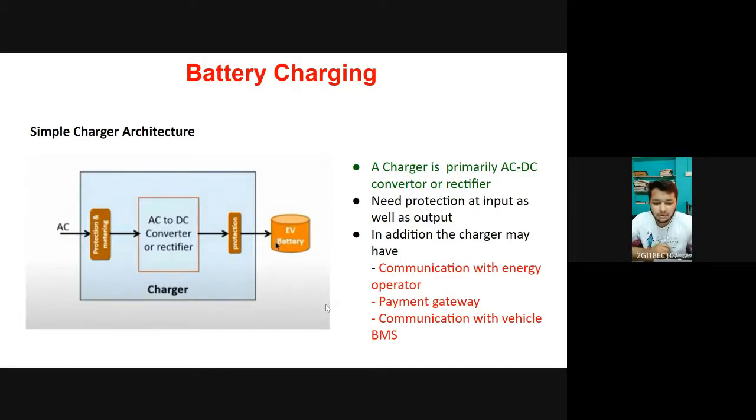On hybrid electric vehicles, the charger is nothing but an alternator on the engine, and the charging will be controlled by the vehicle's energy management system. However, Prabhu, go to next slide.